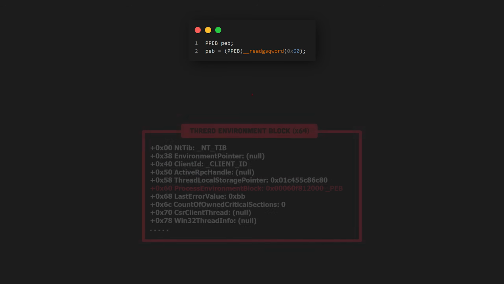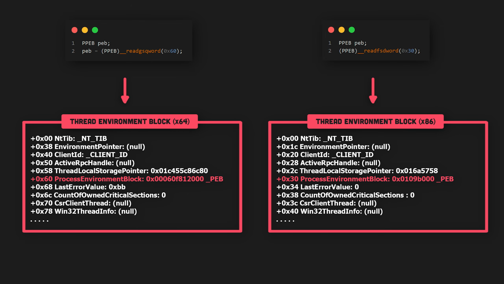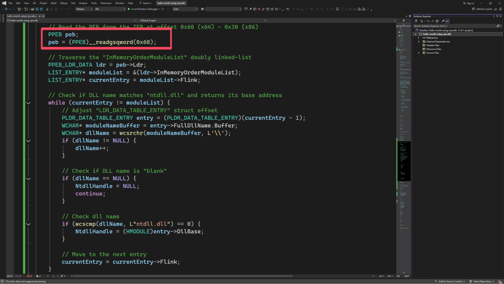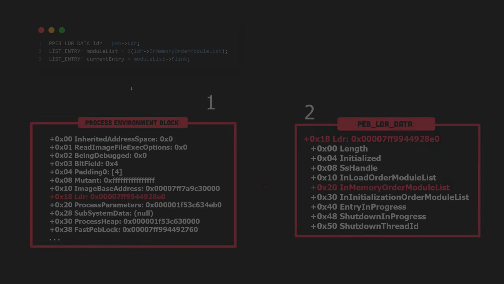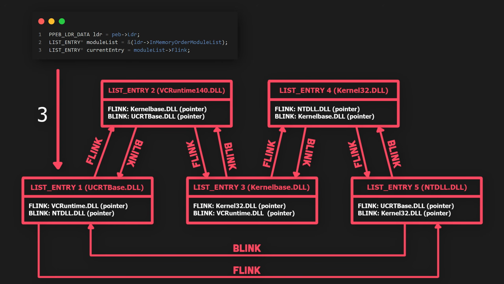We first read the PEB, or the Process Environment Block, using the segment register. In 64-bit processes, the GS segment register contains a pointer to a data structure called the TEB, or the Thread Environment Block. The PEB is located at offset hex 60 from this address. In 32-bit processes, the PEB is located at offset hex 30. So back here, we use the __readgsqword function to access the address in the GS segment register and read the PEB at offset hex 60. Then we access the Ldr member to get the address of the first node in the InMemoryOrderModuleList linked list.